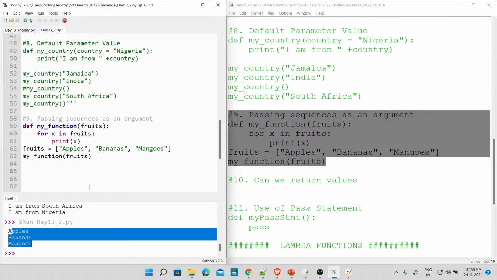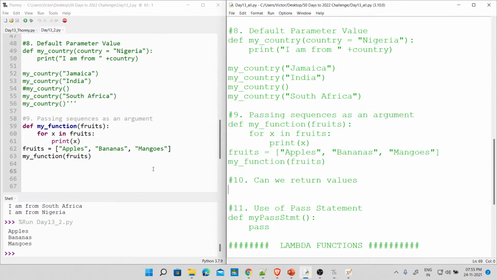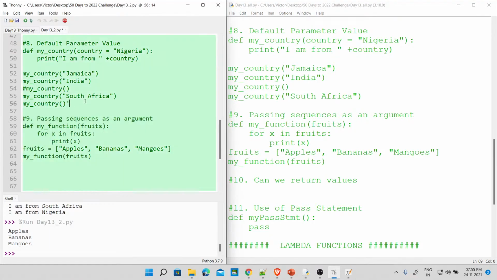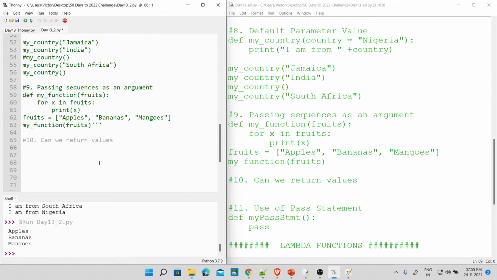So with this, we now say, okay, fine. Can we try returning values? So let's try return values. For this, I need to try something here, because somebody said something actually, but I think I read it differently. So can we return values now? Okay, so let's try returning values.